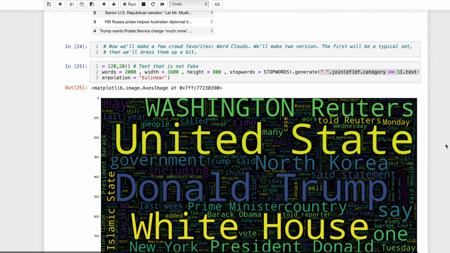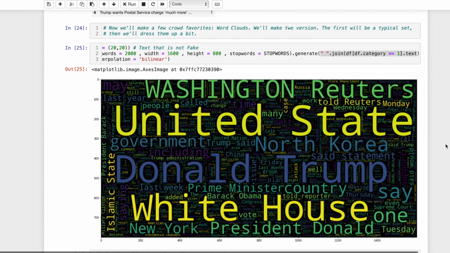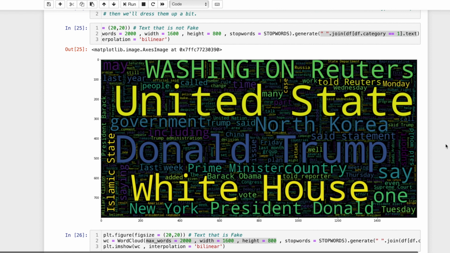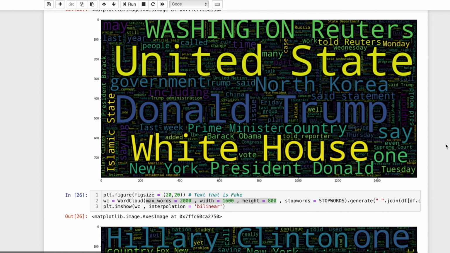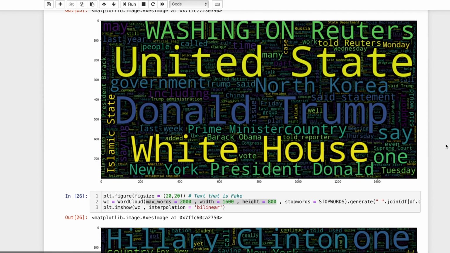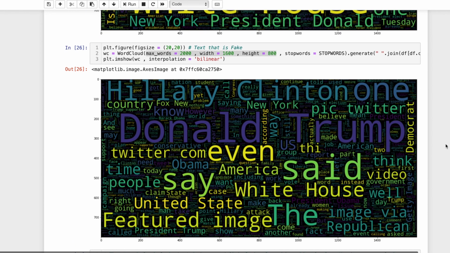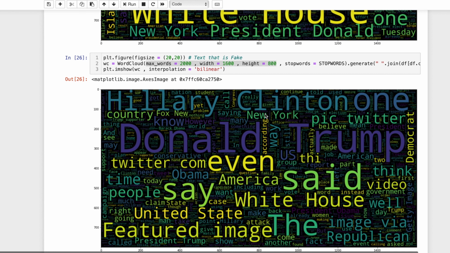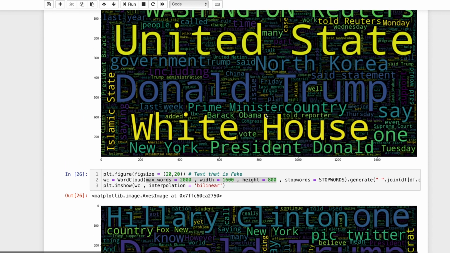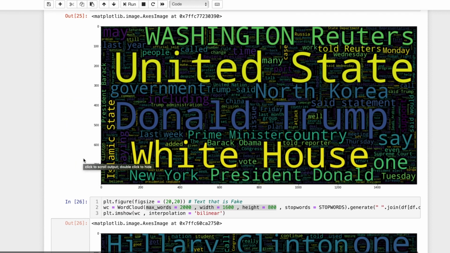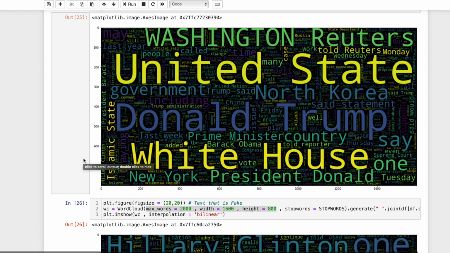So now, obviously, we have our beautiful word clouds. In case you can't tell, I have a love-hate relationship with word clouds. This is something that a lot of people like to use. These are our real news articles. The most frequently used words here are larger than the other words. And this is our fake news articles. So clearly you can see Hillary Clinton is an enormous word here. It makes a brief mention over here on the word cloud for true. They're decent, fun, but I don't really love this look.